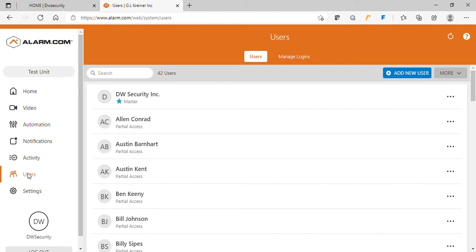You also can add and delete users anytime you want from the app or from your phone. It's one nice feature of the DWALARM.com system that pretty much everything we can do on the computer screen, we can do on the app. I'm going to add a new user.